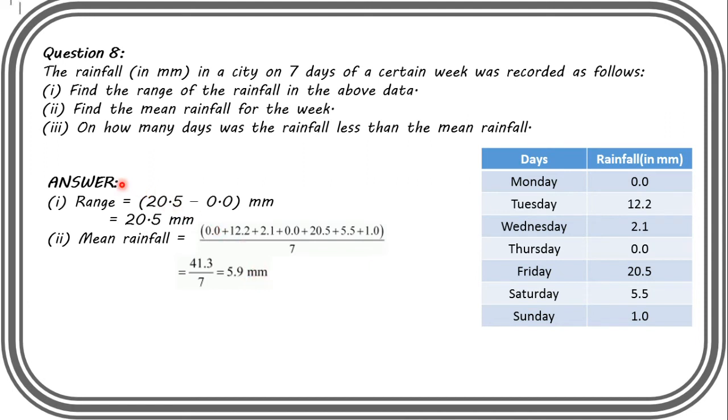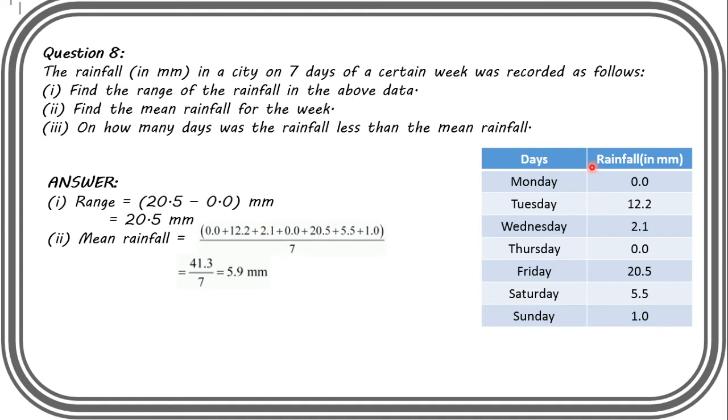Now the third and the most important part: on how many days was the rainfall less than the mean rainfall? The mean rainfall is 5.9 millimeter. So on how many days is the rainfall less than this? Here I can see Monday, Wednesday, Thursday, Saturday and Sunday. On these days the rainfall is less than the mean rainfall of 5.9.